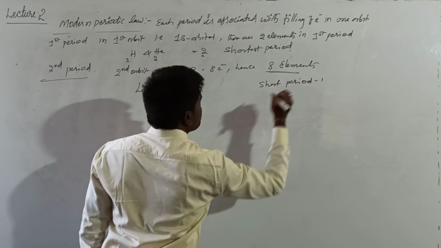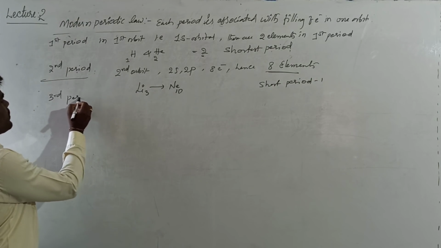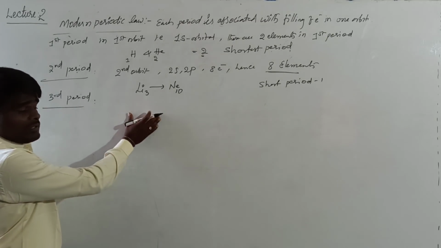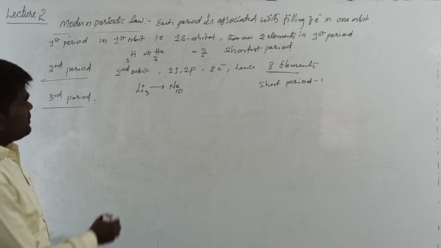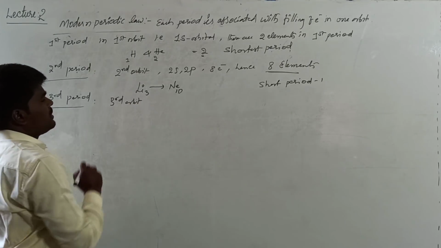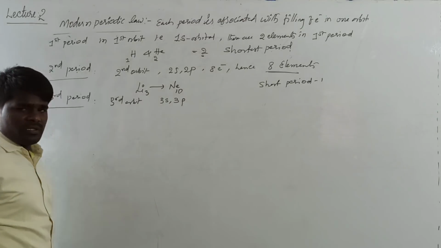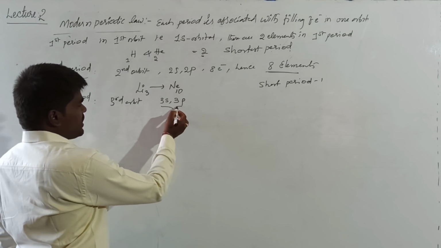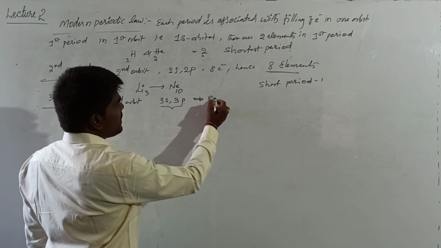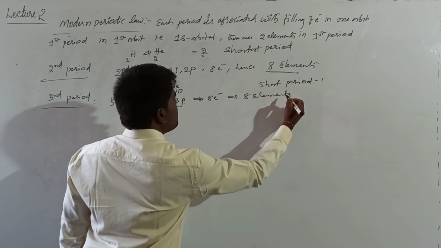What is called? Short period. When it comes to the third period, the third period is associated with filling of electrons in the third orbit. Here, electrons enter 3s and 3p. And how many electrons can we accommodate? 6 plus 2 will be 8. Hence, how many elements will be there? 8 elements will be there in the third period.